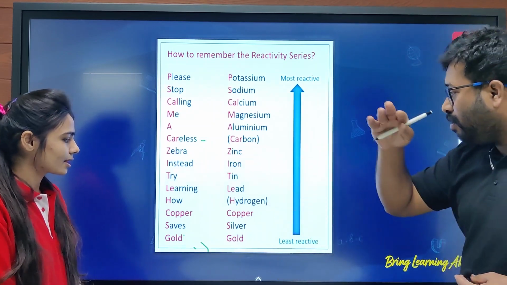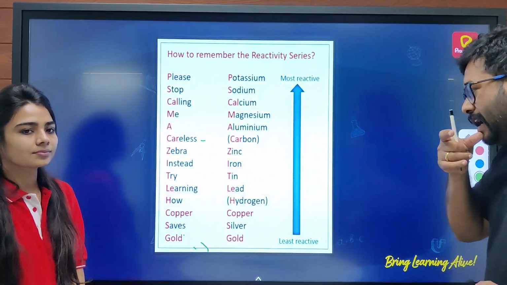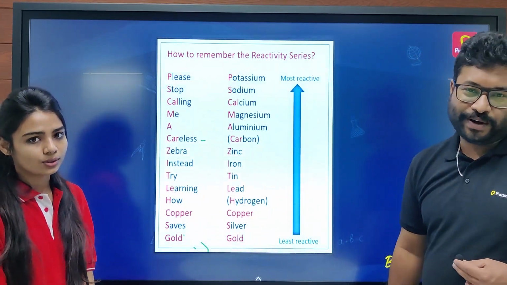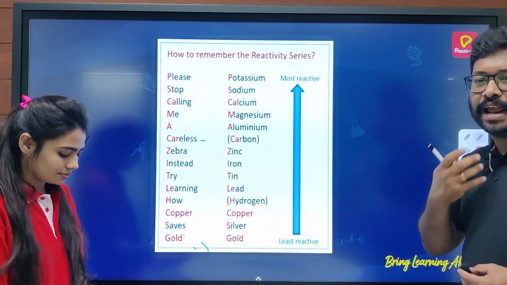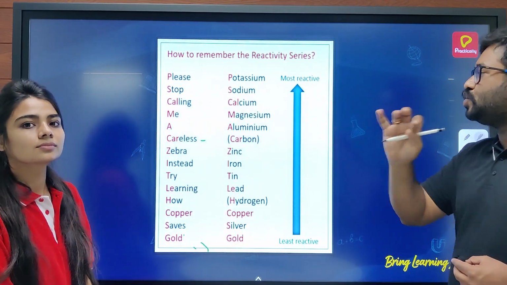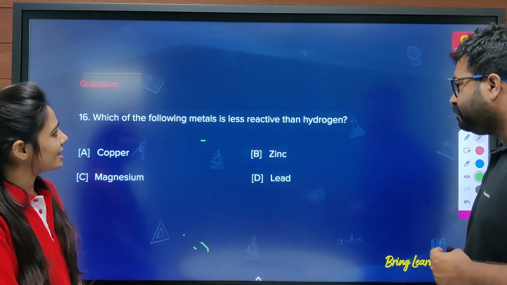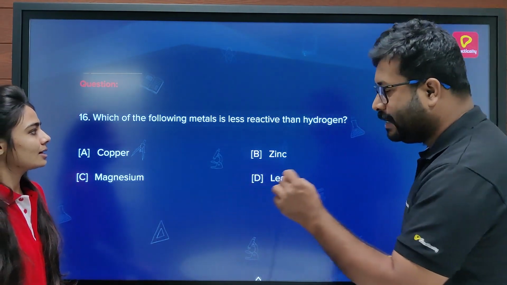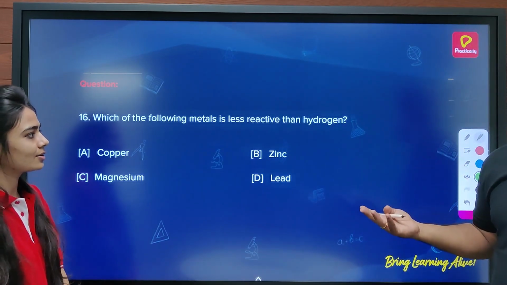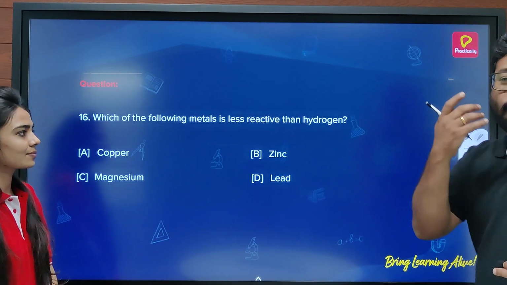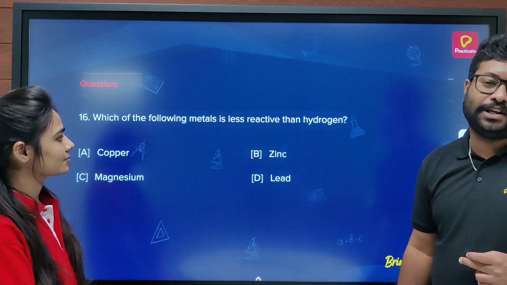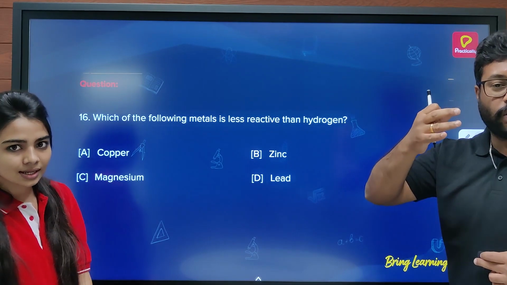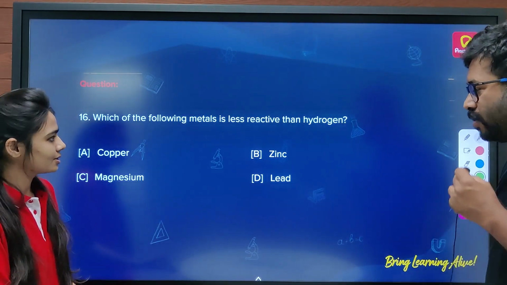Below hydrogen, there are four metals: mercury, copper, silver, and gold. Now let's see how this order helps us to solve different kinds of questions. So the first question is, which of the following metals is less reactive than hydrogen? As I just told you, there are only four metals which are less reactive than hydrogen: copper, mercury, gold, silver. Which option do you have here?